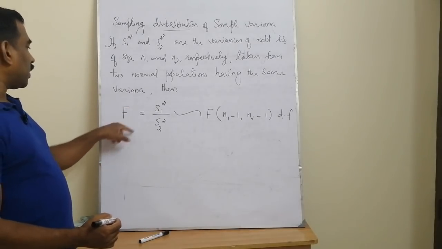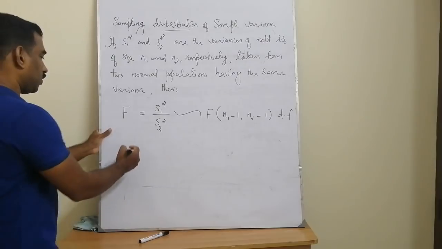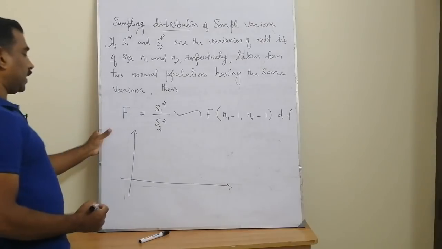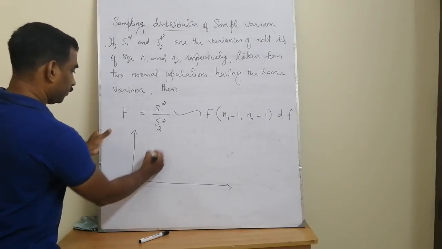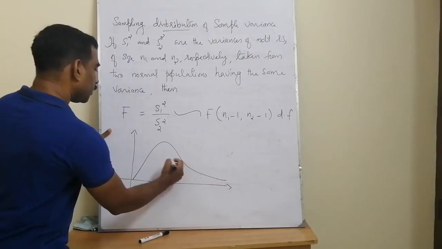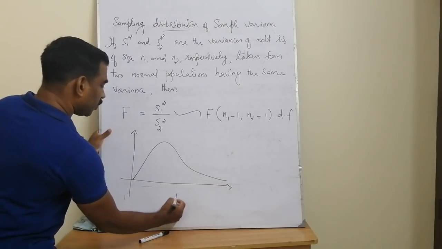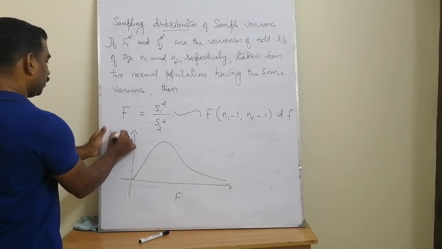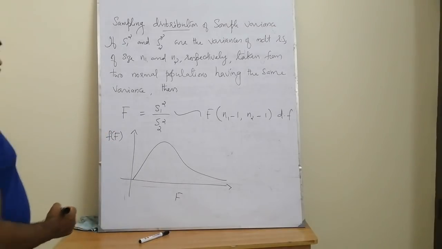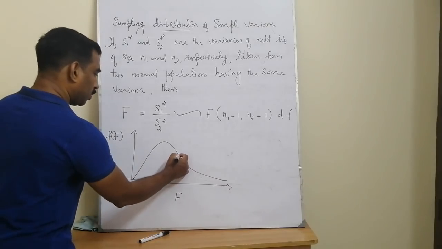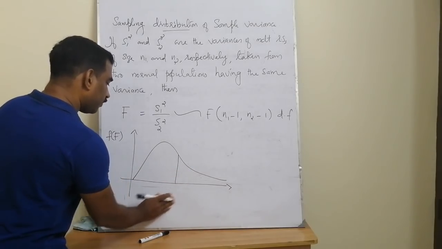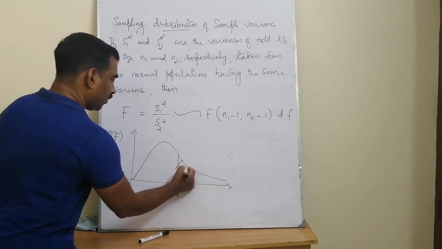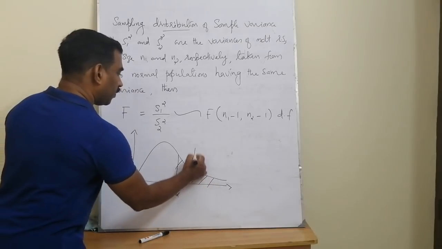Here also the values assumed by this random variable, capital F, are positive, so we can have a graph of this F distribution similar to the chi-square distribution. The F values are plotted along the x-axis and the corresponding densities are plotted along the y-axis. Suppose this is an ordinate called F alpha, this is 0, and F greater than this F alpha.